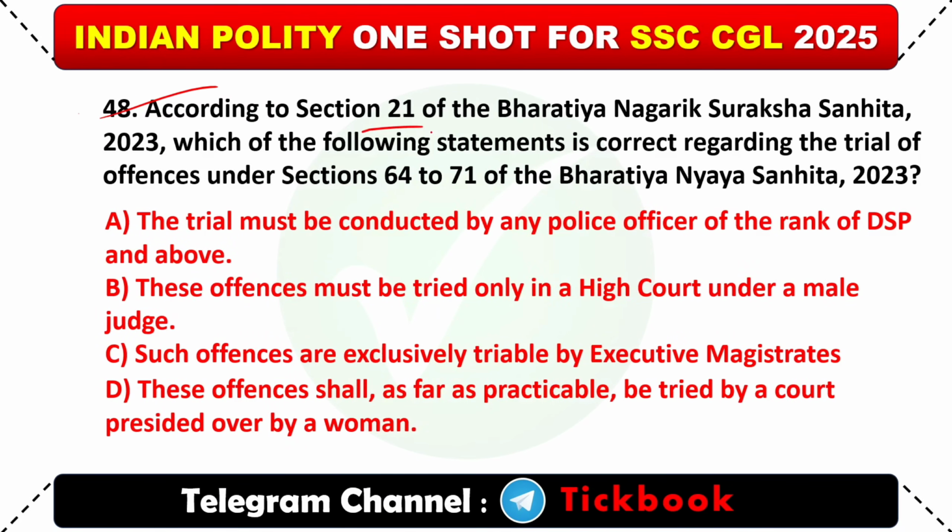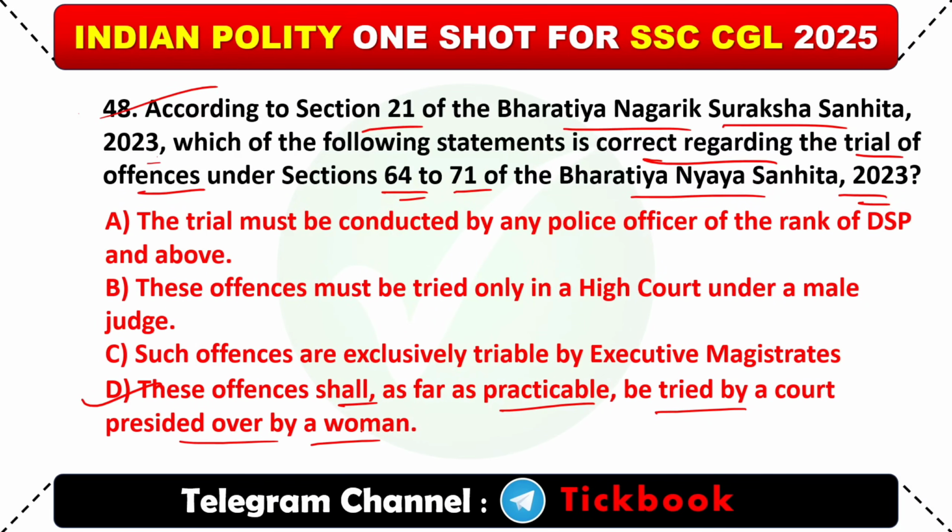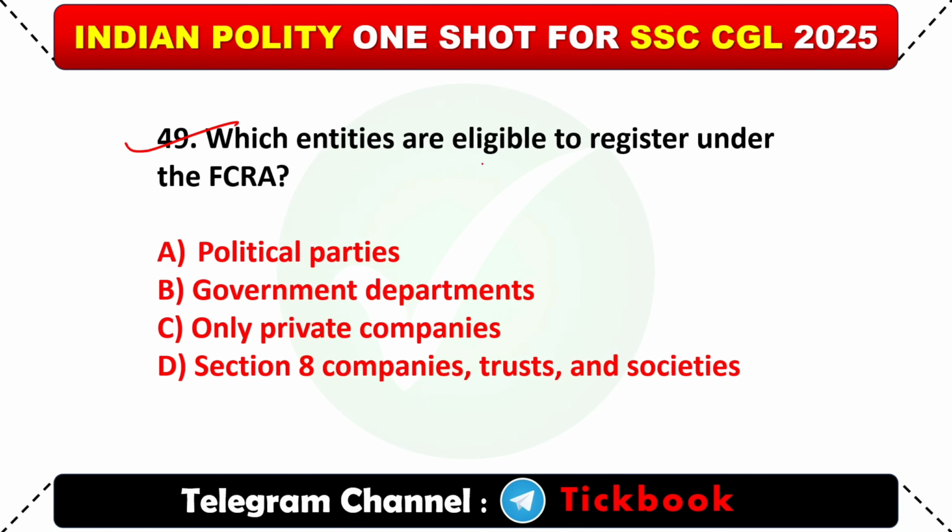48. According to Section 21 of the Bharatiya Nagarik Suraksha Sanhita 2023, which of the following statements is correct regarding the trial of offences under Section 64 to 71 of the Bharatiya Nyaya Sanhita 2023? Option number D, these offences shall, as far as practicable, be tried by a court presided over by a woman. 49. Which entities are eligible to register under the FCRA? Option number D, Section 8 companies, trusts and societies.